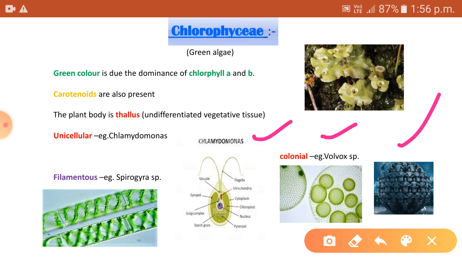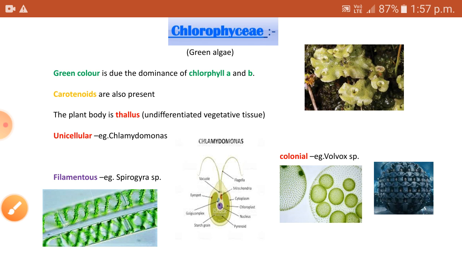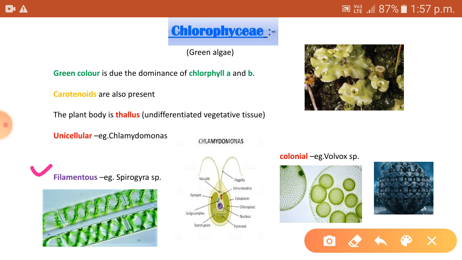If you have watched that movie, I think you will never forget Volvox again. This big ball is the mother colony and the small balls are the daughter colonies. The thallus of some members of Chlorophyceae may be filamentous. For example, you can see here Spirogyra.